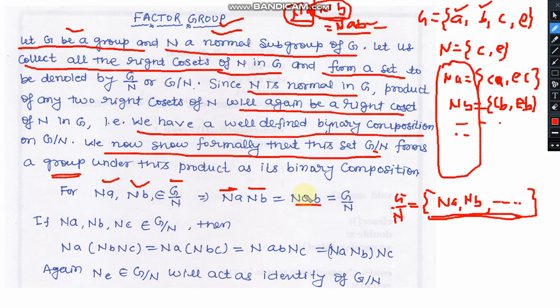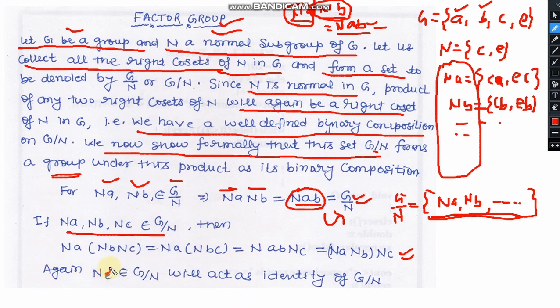And this is again a right coset, and we know that each right coset is available in G upon N. So the closure property is satisfied here. Similarly, we have shown that the associative property can also be satisfied here.